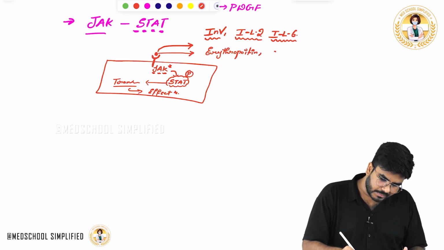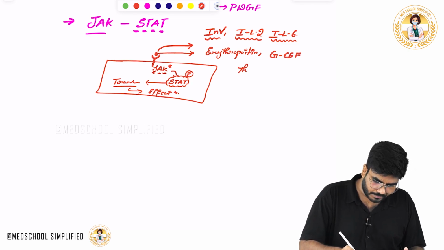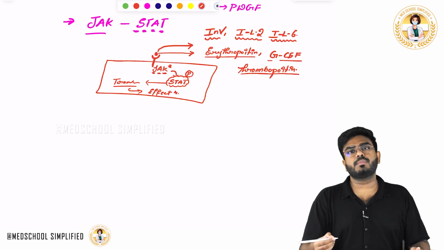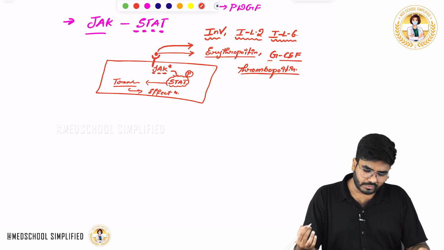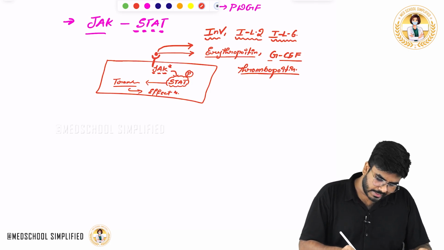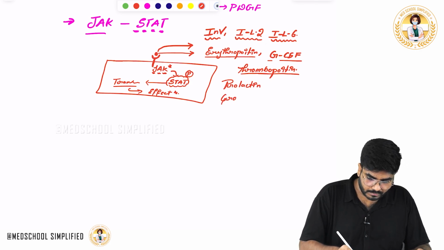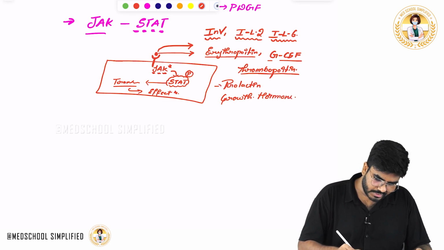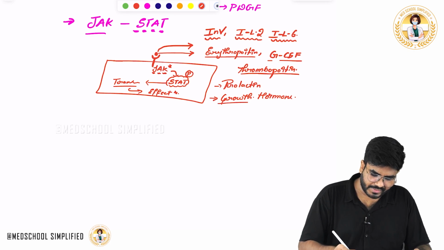colony stimulating factors like G-CSF, granulocyte colony stimulating factor, and thrombopoietin. So erythropoietin for RBCs, thrombopoietin for platelets, and granulocyte colony stimulating factor for the production of granulocytes like neutrophils, basophils and eosinophils. And other hormones like prolactin and growth hormone also use this JAK-STAT pathway for their effects on the cell.